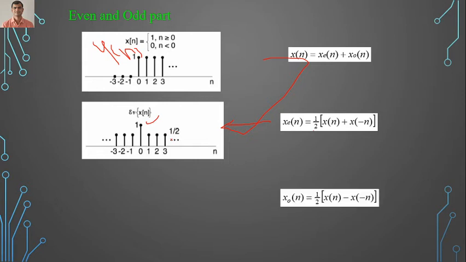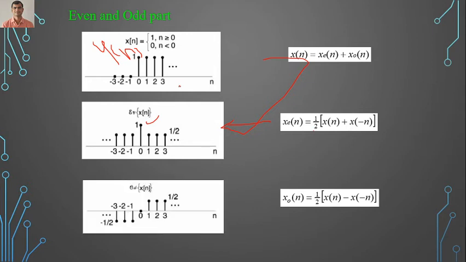Now let's see the odd part. The odd part is x of n minus x of minus n, by 2, or you can just multiply by 1 by 2. So x of n is there, you find x of minus n, which we have already seen, and you multiply it by minus 1. When you multiply it by minus 1, we get minus of x of minus n. You add both the signals, and after adding, you multiply the amplitude by 1 by 2. That is the amplitude scaling. So we'll get the signal like this.